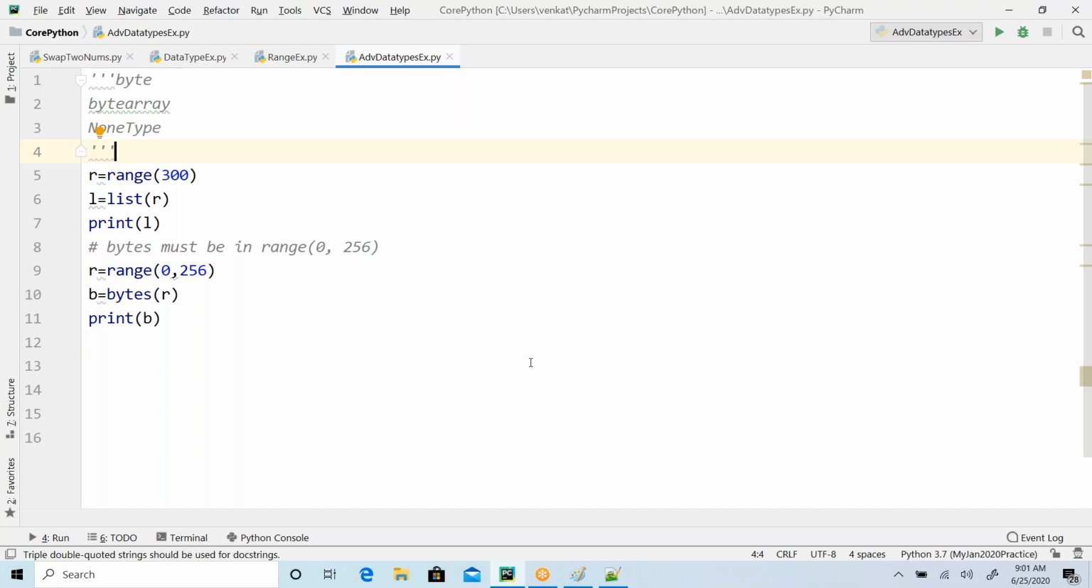Yes, Rashikar, more than 256, it won't accept. Anyhow, I'll give more details tomorrow, along with byte array. Byte is mutable and byte array is going to be immutable. Other than that, both are the same. Anyhow, we'll talk about that tomorrow.